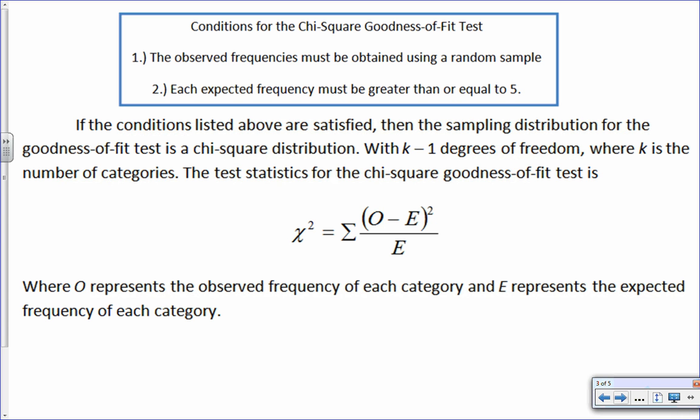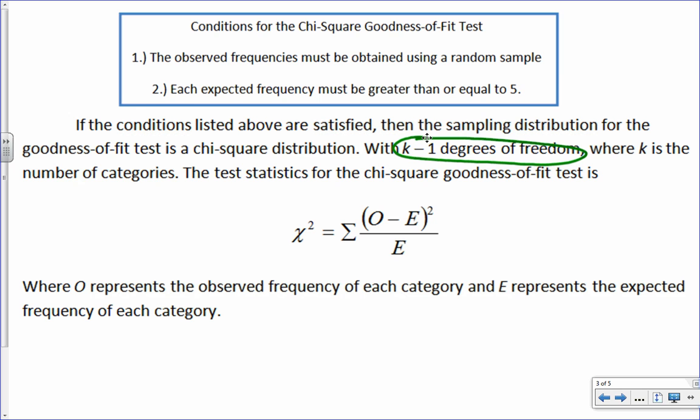So now that we know that, so it says right here, if it's met, then we're going to use, now here's something different, might want to highlight this. Our degrees of freedom is going to be k minus 1. What is it normally? What it has been? It's been either n minus 1 or n minus 2, depending on the situation, right? And what was n again? N was your sample size. Here it's saying k minus 1 is your degrees of freedom, where k is the number of categories. What do they mean by categories?